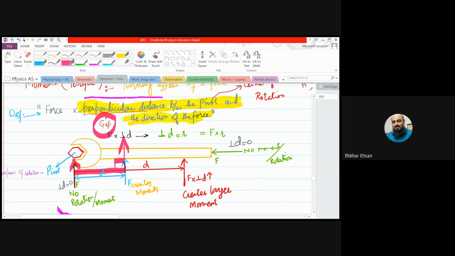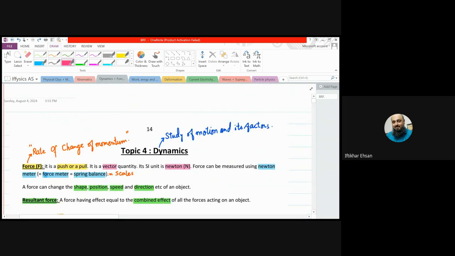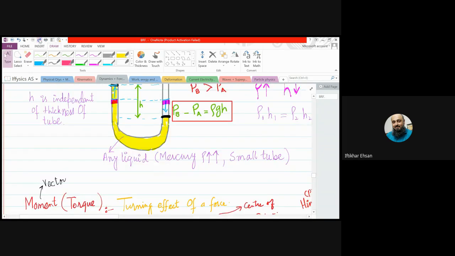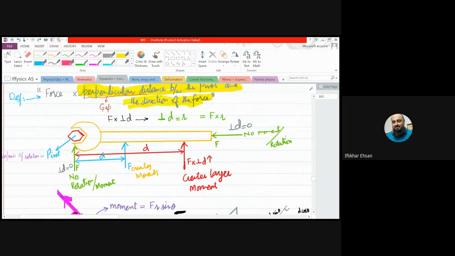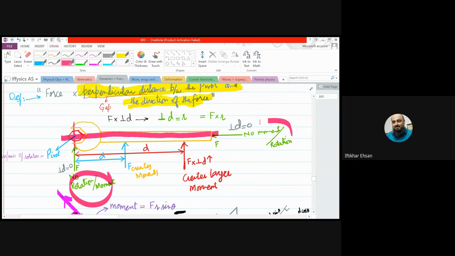Perpendicular distance can be said to be the gap. There is no gap between the direction of force and the pivot here. The direction of force is passing through the pivot. There is no gap. So that is why there was no movement or rotation. Right, beta? Clear?